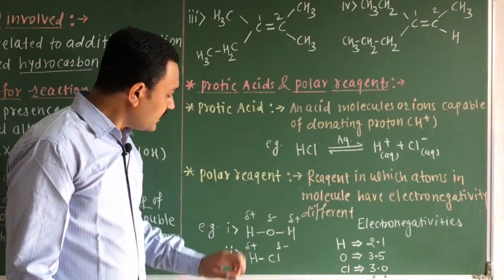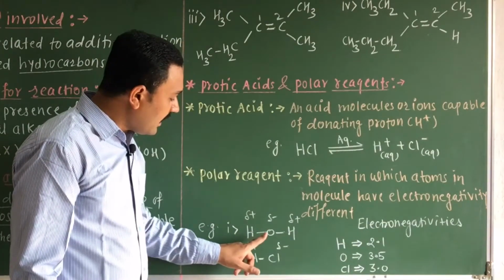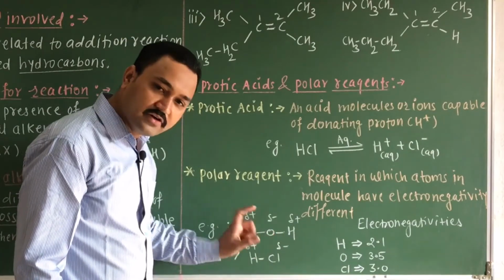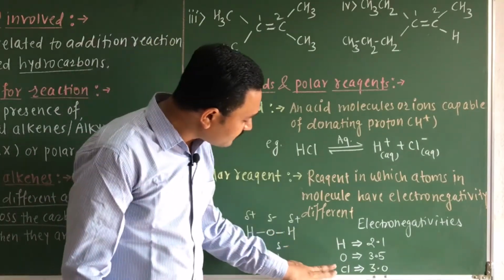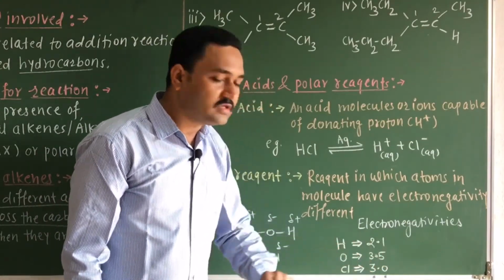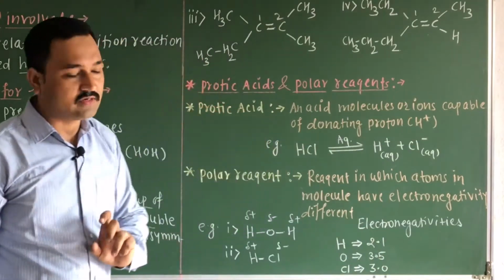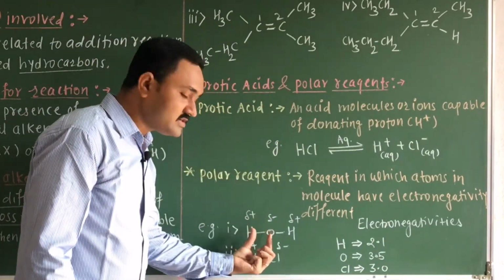You know that in the water molecule hydrogen and oxygen have an electronegativity difference. I have written the electronegativity values here. Oxygen has an electronegativity value of 3.5, while hydrogen has 2.1. So there is an electronegativity difference.